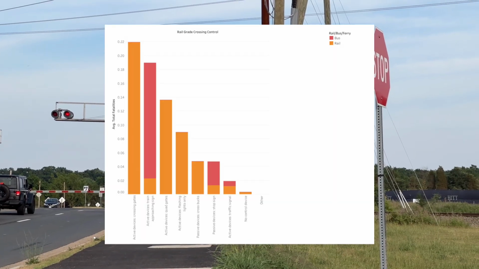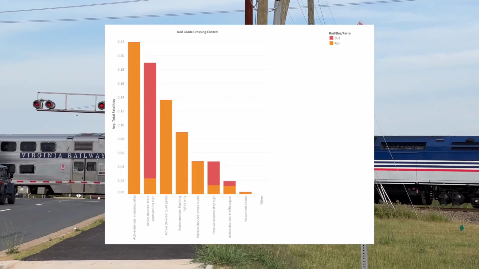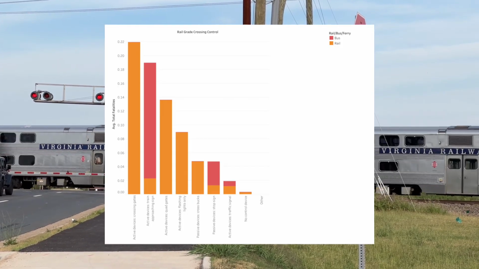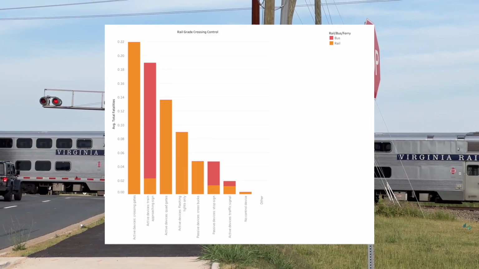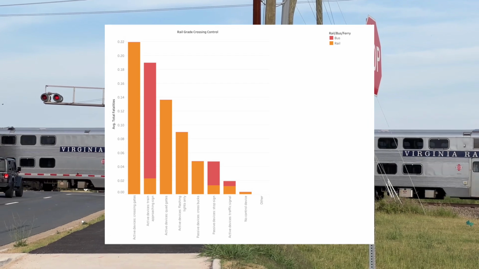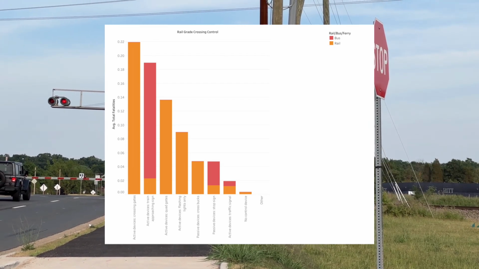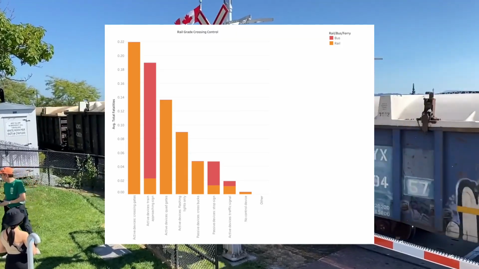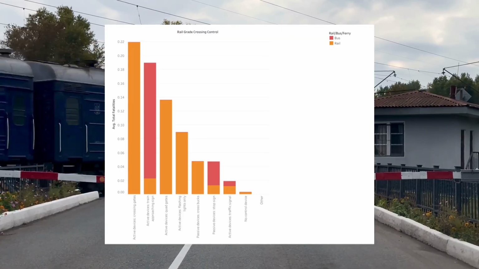This chart shows different rail crossing controls and the average fatalities per incident at each one. It includes active controls such as crossing gates, train approaching signs, quad gates, and flashing lights, as well as passive controls such as crossbucks and stop signs. The chart shows that the highest average incident deaths occur when rail crossing controls are active. This seems unexpected, but research published in 2024 provides some background into the issue.